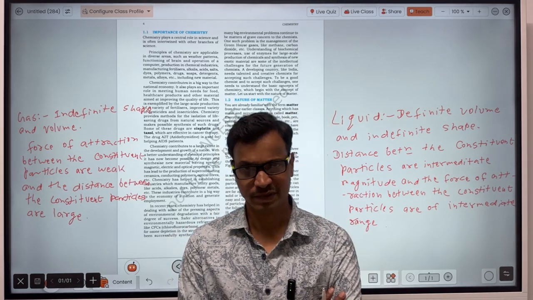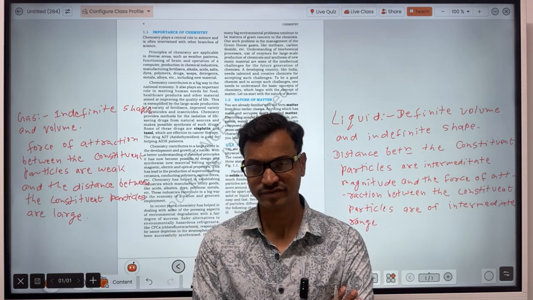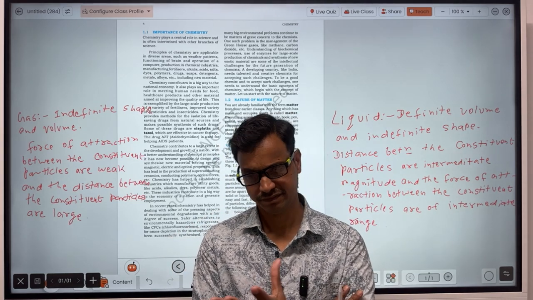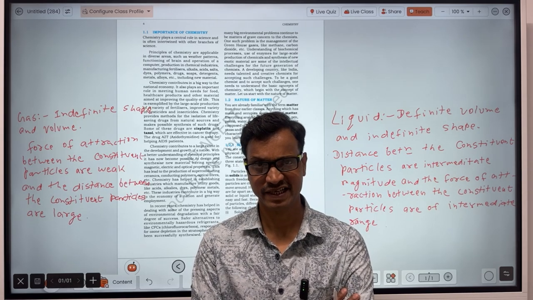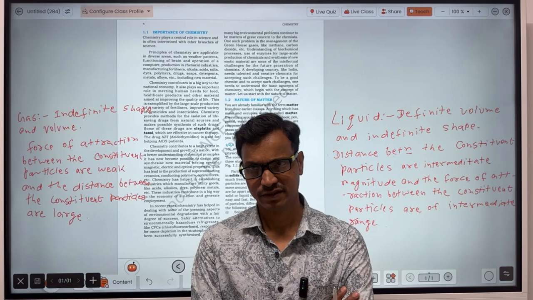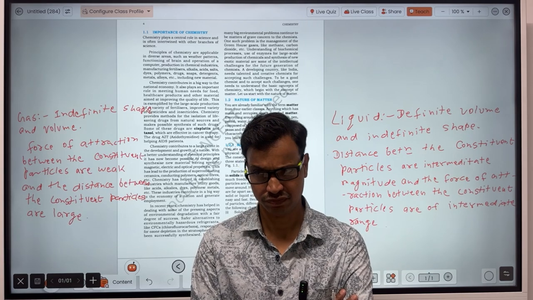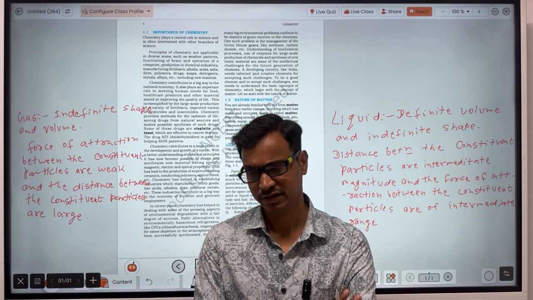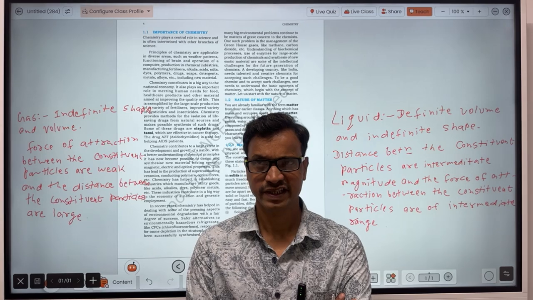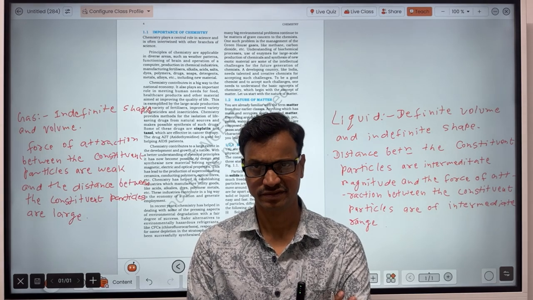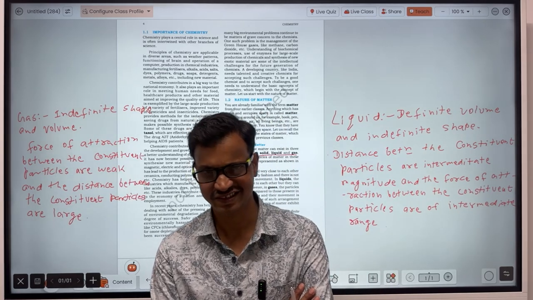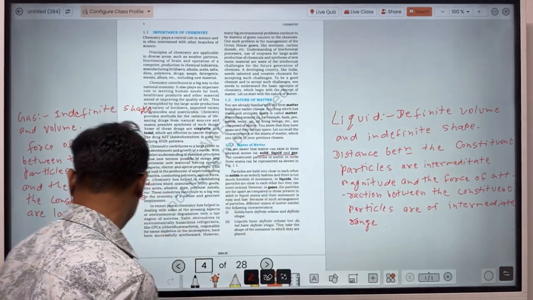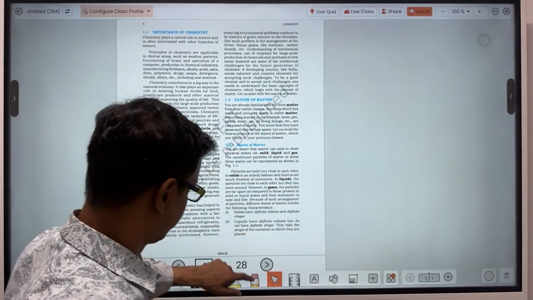But in the case of gases, the shape of the gas will be the same as that of the container. And when you open the container, then the gases will spread. Okay, so that is shape and definite volume. I think it's clear. Now let's proceed.